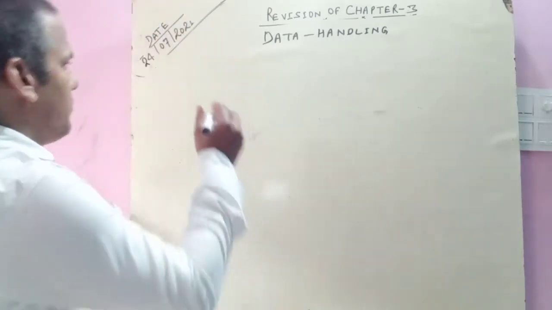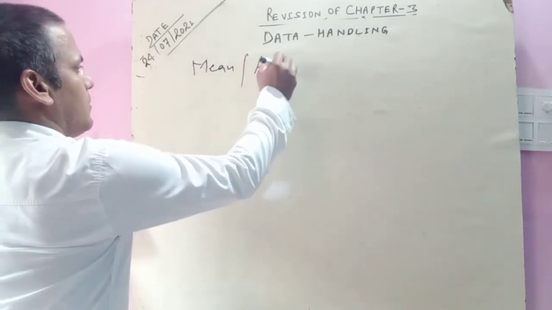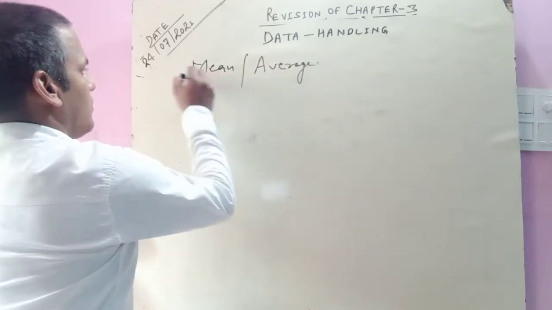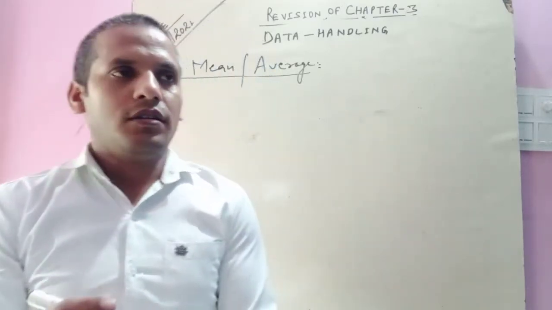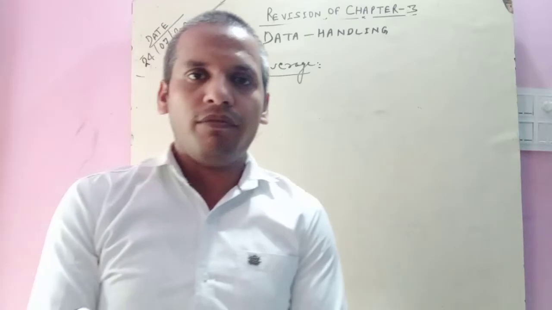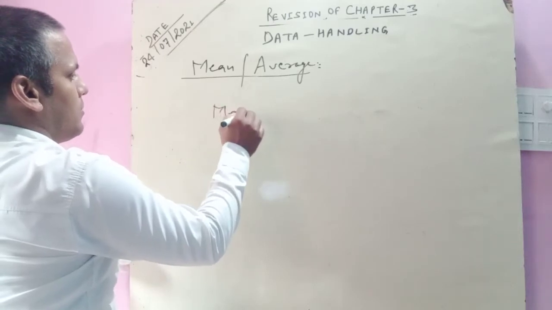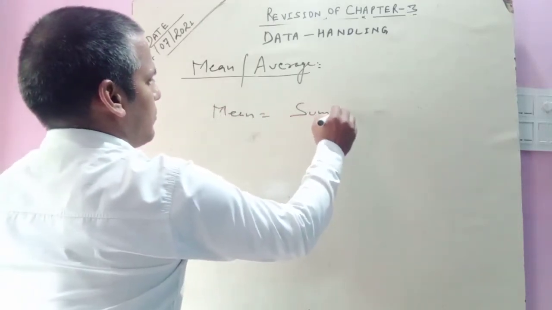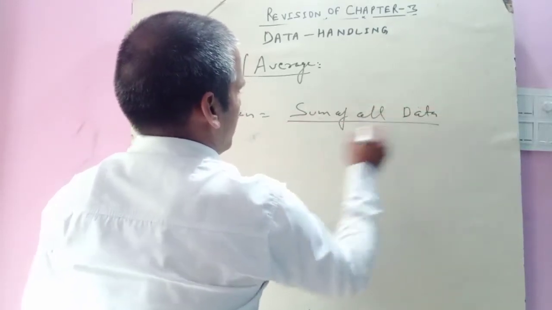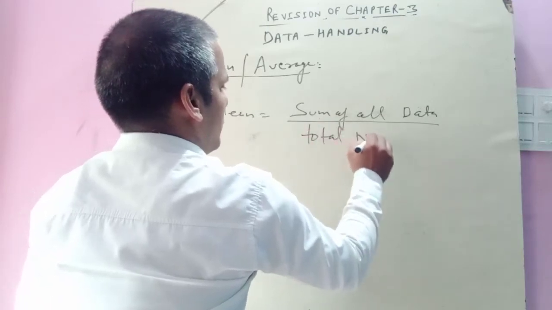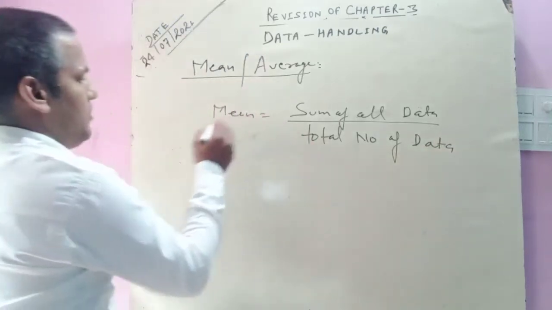The first topic is the mean or average. Okay, you know this already. Mean is the sum of all numbers upon the total number of data, or sum of all records. The formula of the mean is sum of all data upon total number of data. Mean means arithmetic mean.